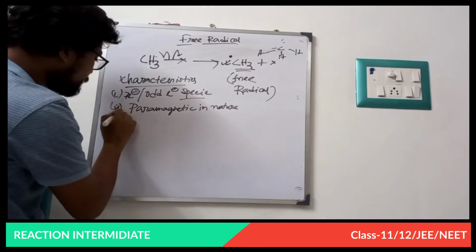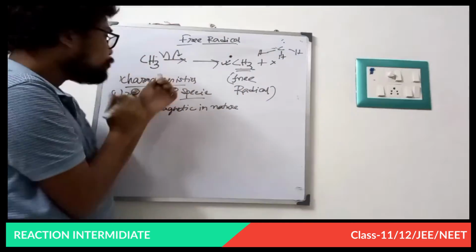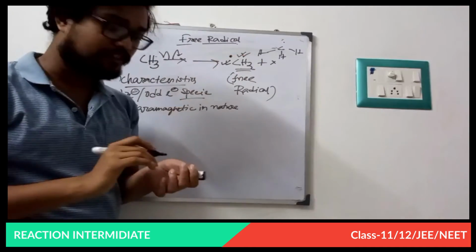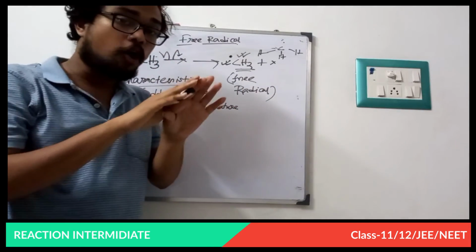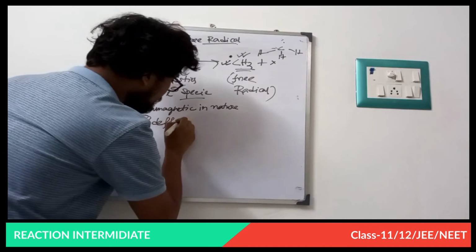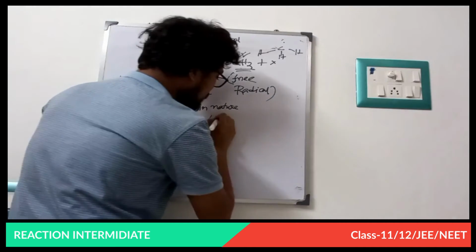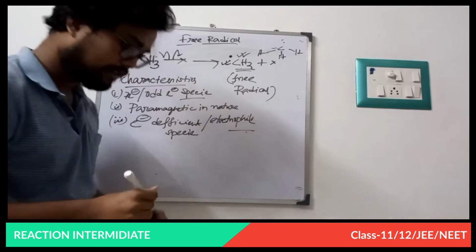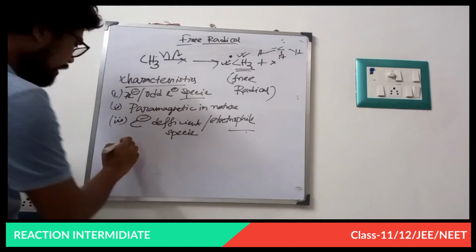Now third, this bond will cleave homolytically. So what happened? This species has some electron deficiency because its electron is pulled by the homolytic bond cleavage. So this is an electron deficient species, or it acts as an electrophile. Fine, this acts as an electrophile. Now the fourth point, hybridization.